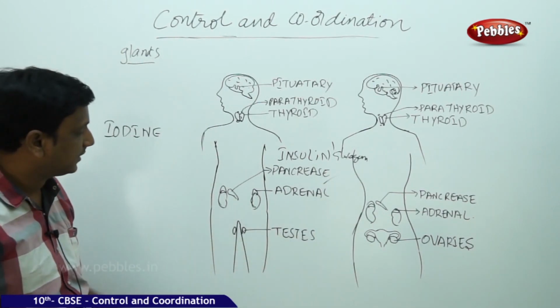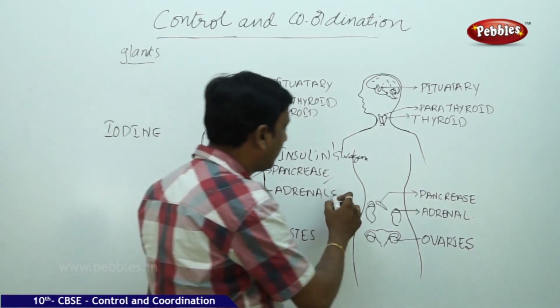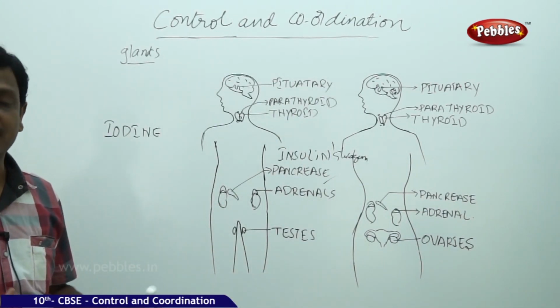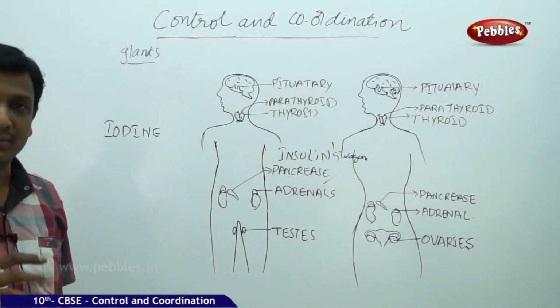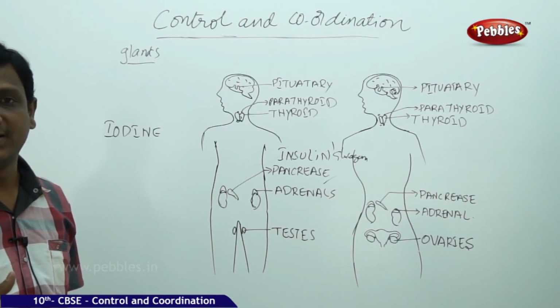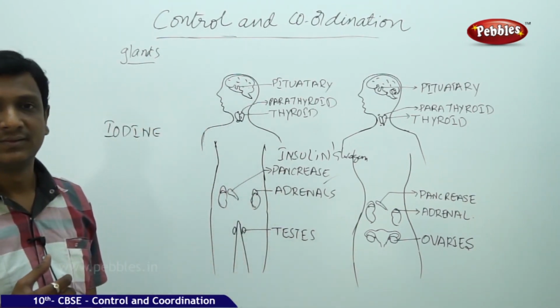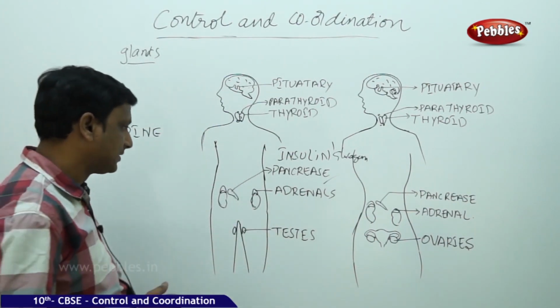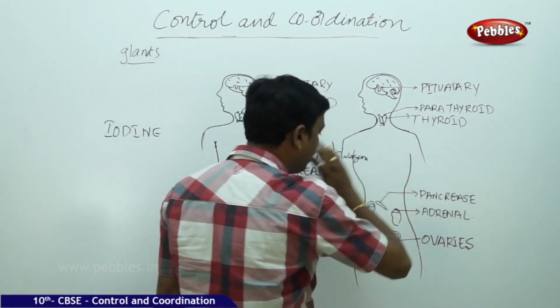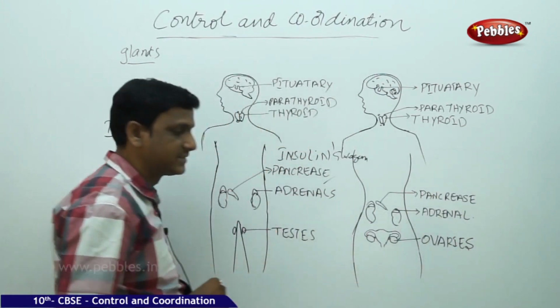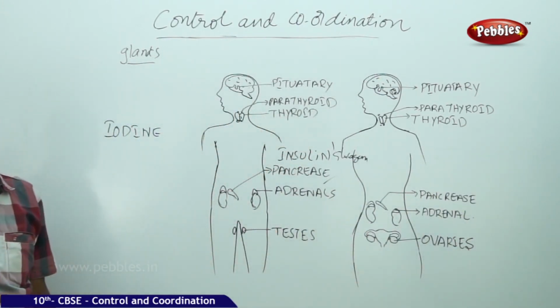Now come down. On the kidneys we have adrenal glands. Already I told you about adrenal glands. They secrete adrenaline, which helps in some kind of situations, preparing your body to escape or to fight. So that is all done by the adrenal glands. Adrenaline is secreted. So all these are common in both male and female. And come down, reproductive hormones and glands. These are different in male and female.